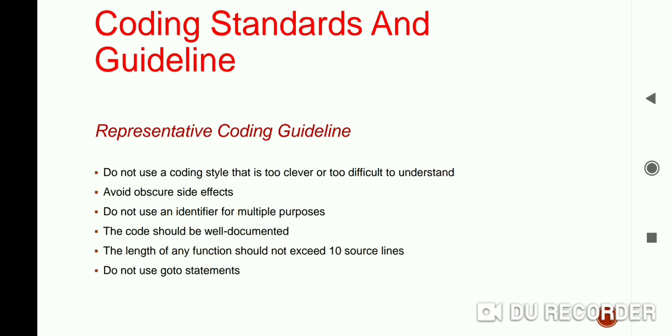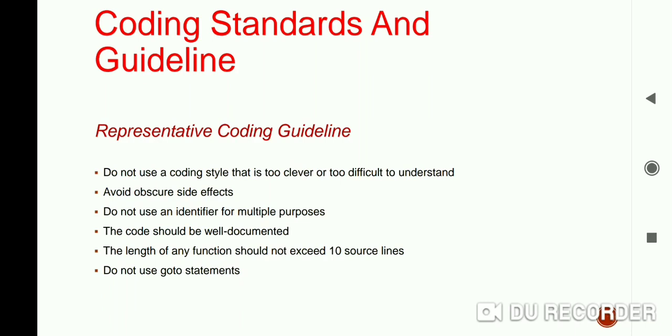Coding standards means what? A style, how you code your modules. And the guidelines means what? They provide some rules about how to follow those coding standards. Okay, so they provide the suggestions regarding coding styles to be followed. So we can say that the coding guidelines are rules about how to write the code so that it will be consistent, robust and easily understood. This is coding guidelines. So now you know the difference between the coding guidelines and coding standards.